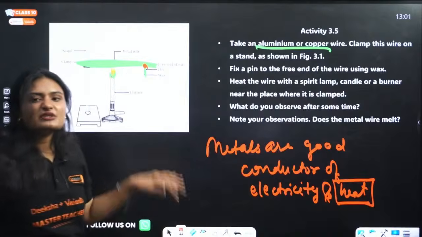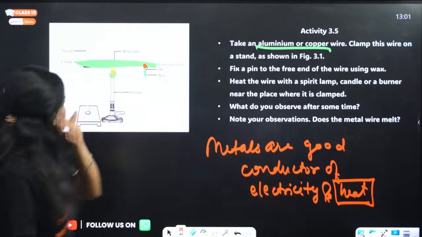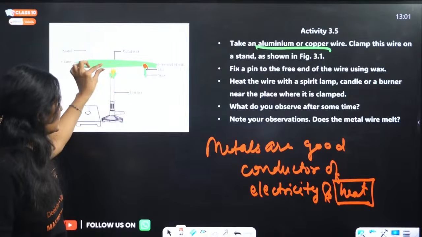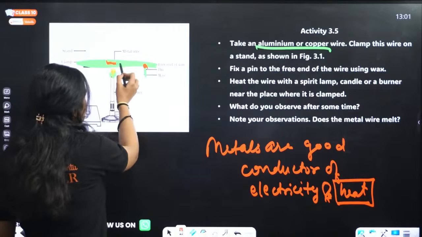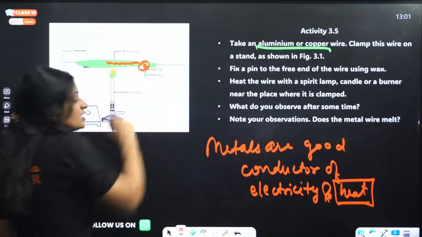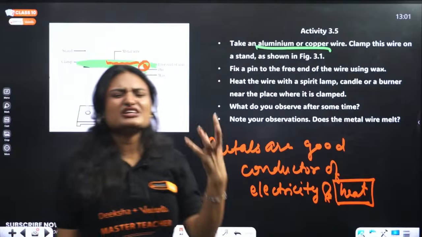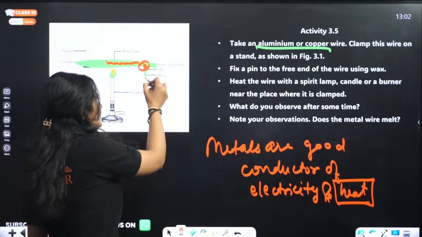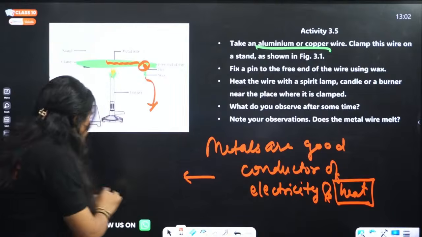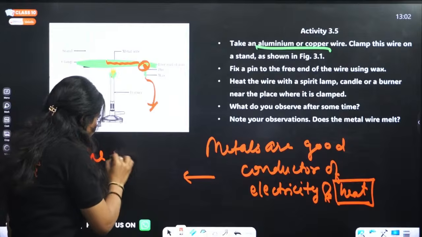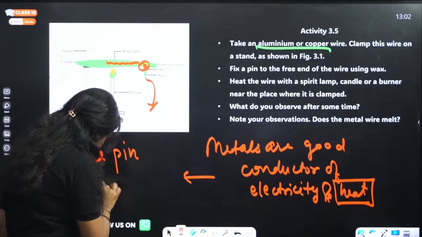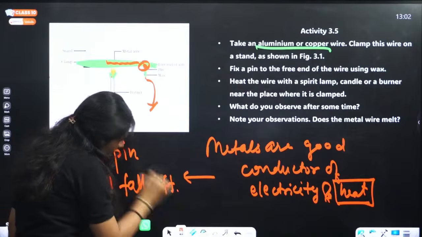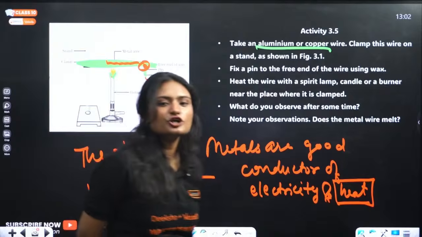Now, as metals are good conductors of heat, when you put the lamp here, the heat will pass through the metal and reach the wax and melt it, because wax has a very low melting point. It will melt very quickly and the metal pin will fall off. So that's your observation.